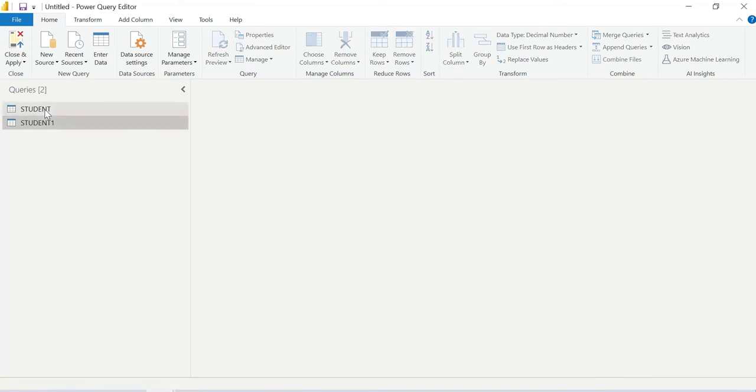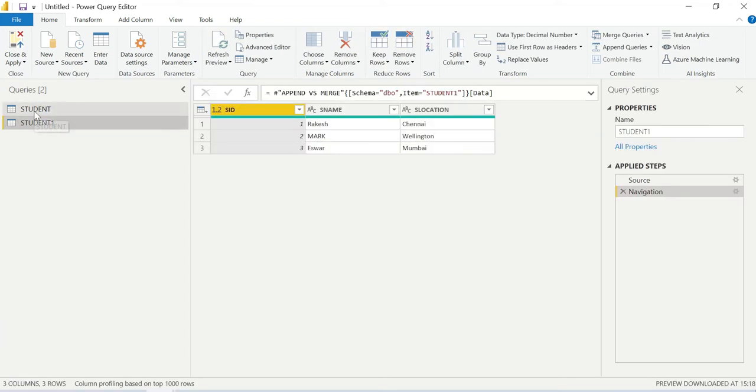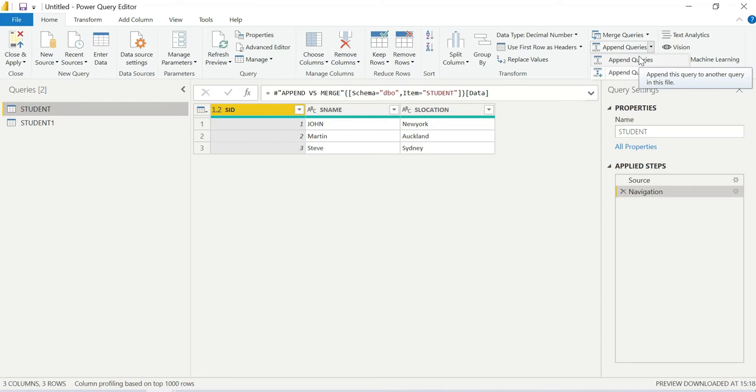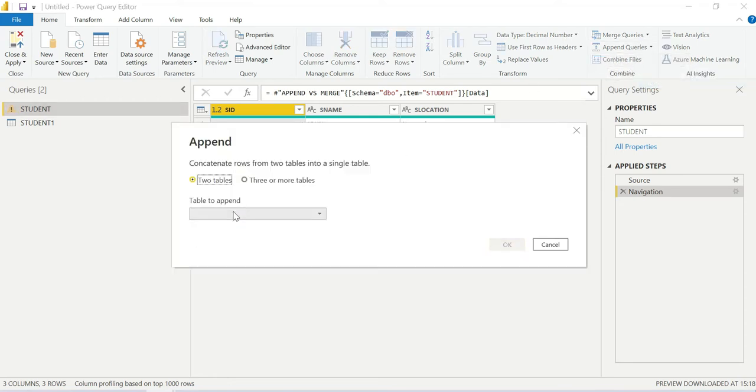These are the two tables. We just performed Append Queries as New. Now I will use Append Queries, because we have just performed Append Queries as New. Let's see what will happen. I click on Append Queries, and it asks for the current table, which is Student, and Student1.